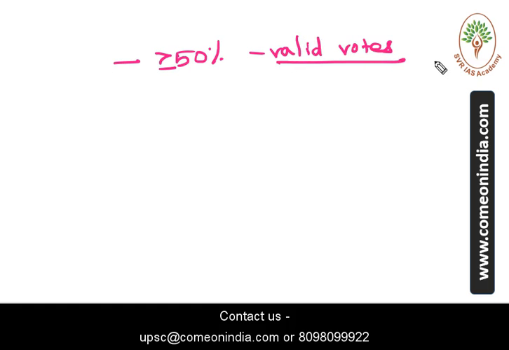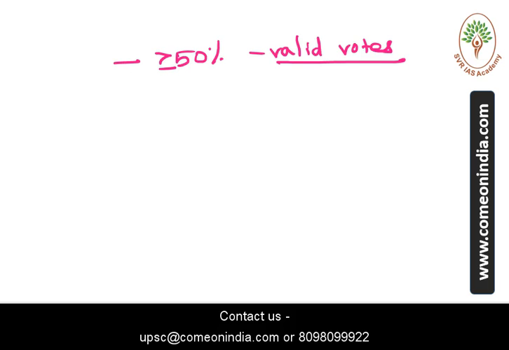But in the presidential election, that system is not followed. Here proportional representation is followed. A presidential candidate needs to secure at least 50% of the valid votes polled in the election to be declared the winner. So 50 plus percent of the valid votes needs to be secured by the candidate.